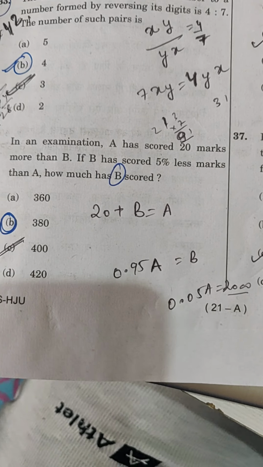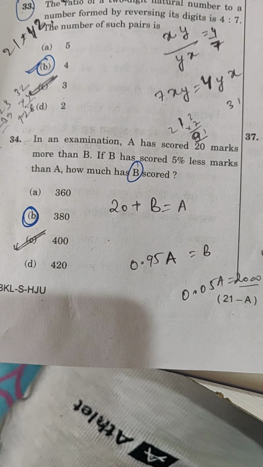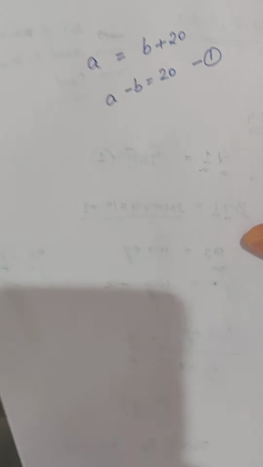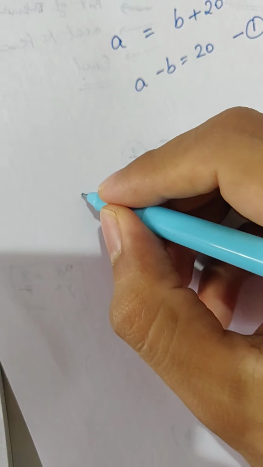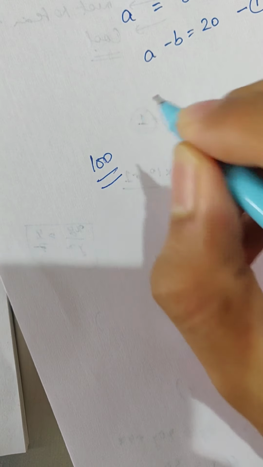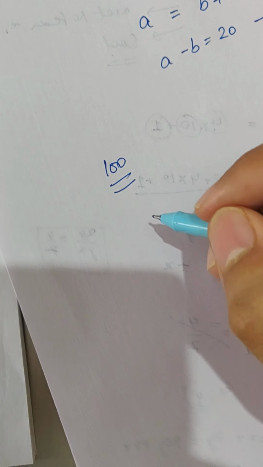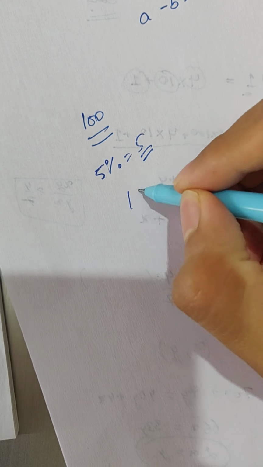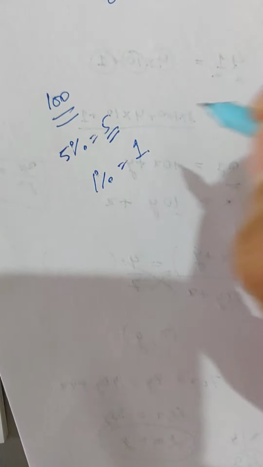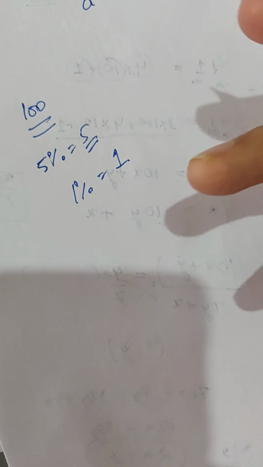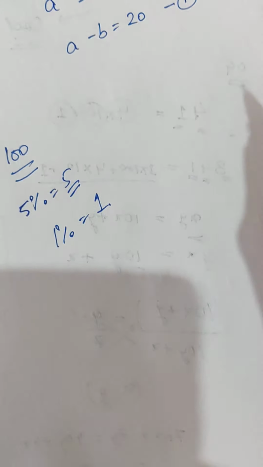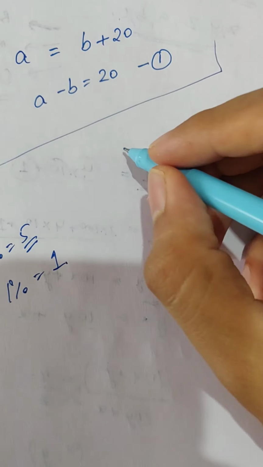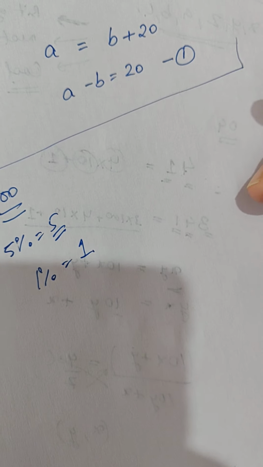Next is, B has scored 5% less marks than A. Now comes percentage, a dangerous concept, right? It's a simple concept. If someone has scored 100 marks, what is 5% of 100 marks? It is 5. What is 1%? It is 1. So how do you find percentage? We'll stop with this equation and I'll tell you this percentage concept also, since it is used in multiple places.